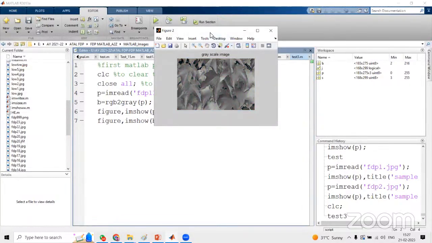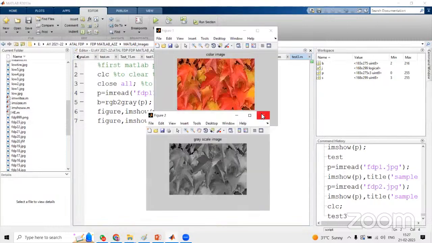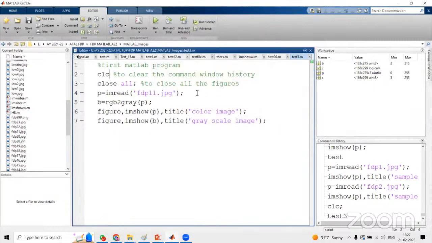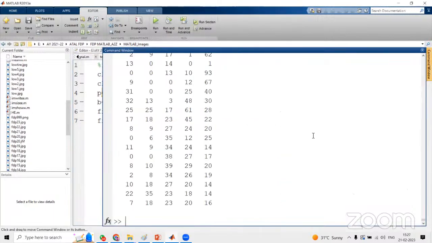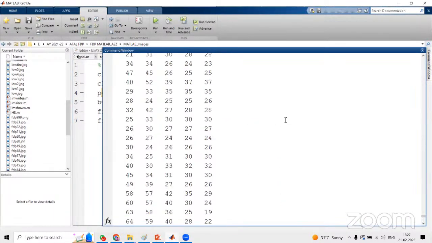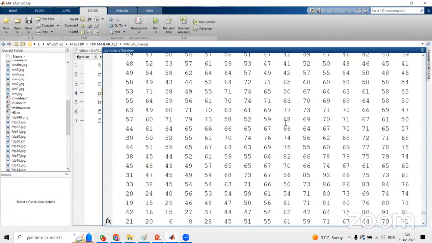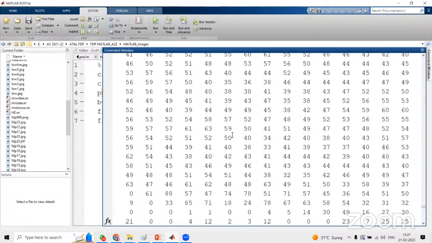Here, if it is not terminated by a semicolon, there is no issue. Not like a C program, where it's mandatory. Suppose I remove it here, you will get output, there is no issue. When you remove this semicolon, you will get output as all the image values. You can see here all the image values.